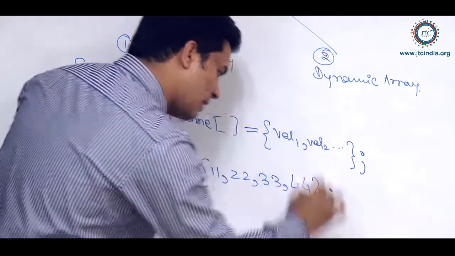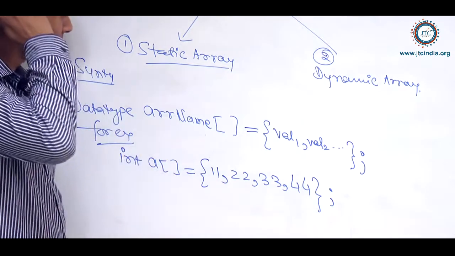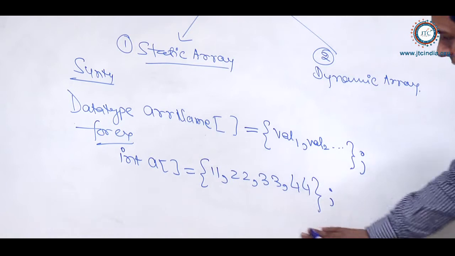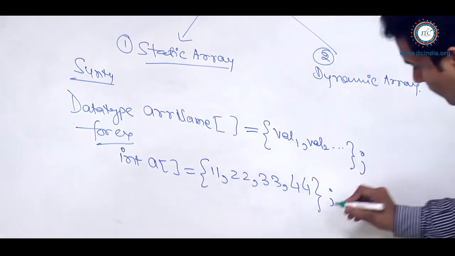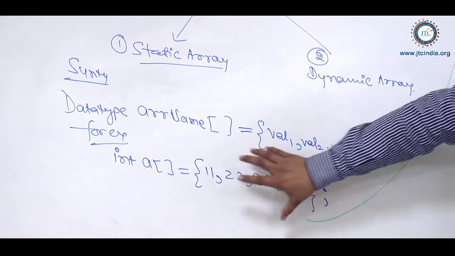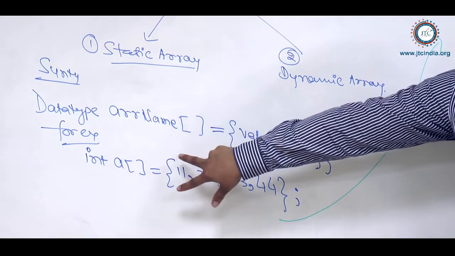The array I have declared here, these are the elements available inside the array.